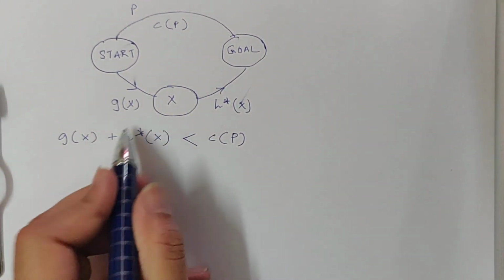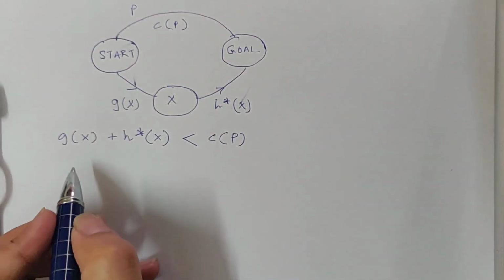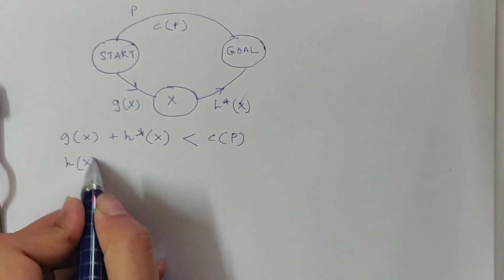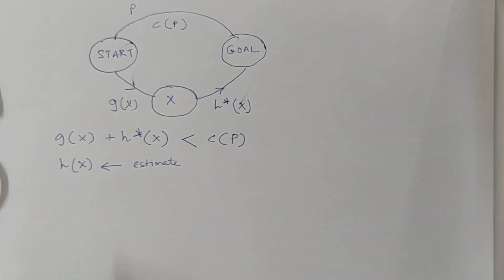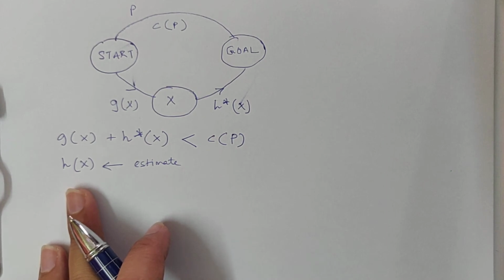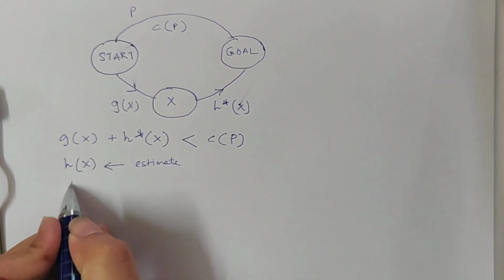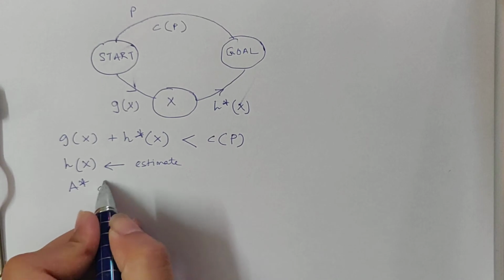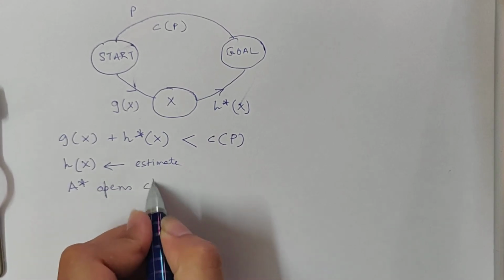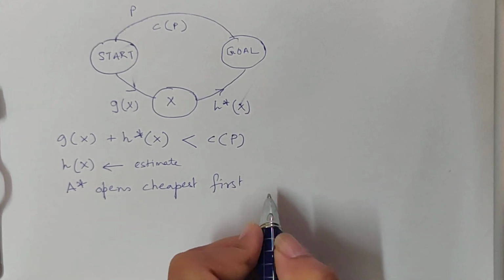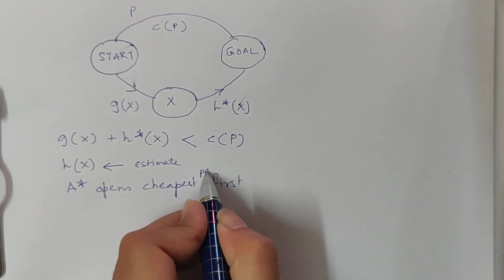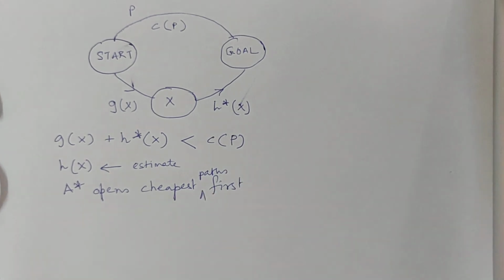So we do not know h star x. What we know is an estimate, that is hx. hx is my estimate. Since A star opens the cheapest paths first, that was the condition of our A star search. It opens the cheapest paths first.